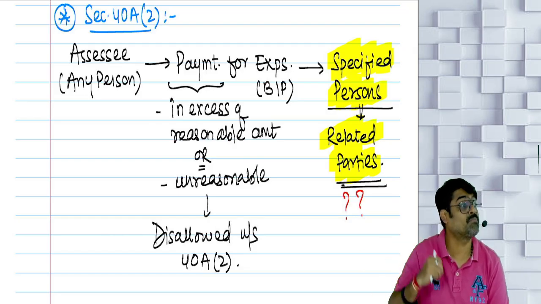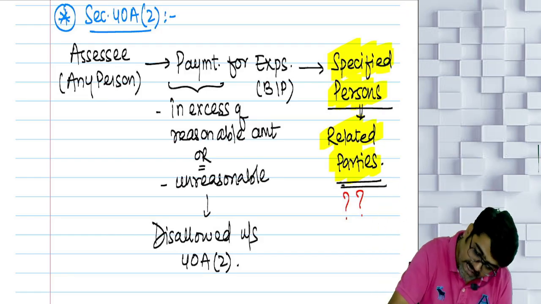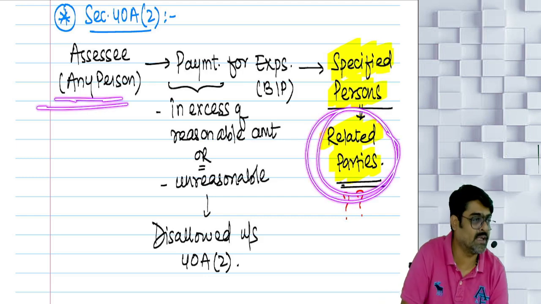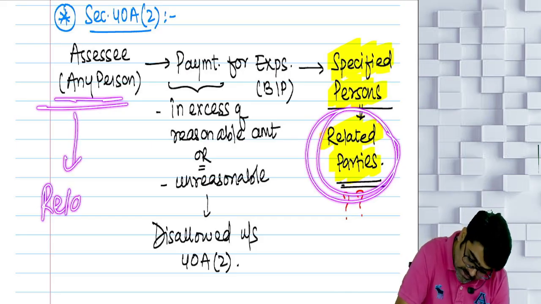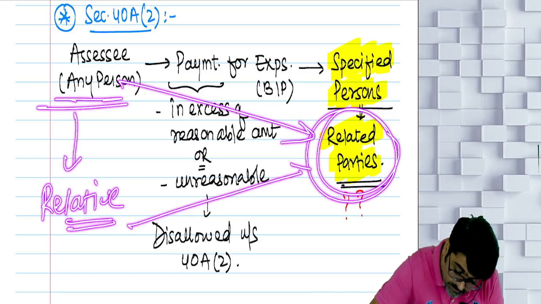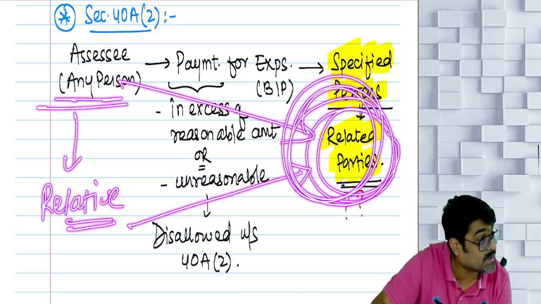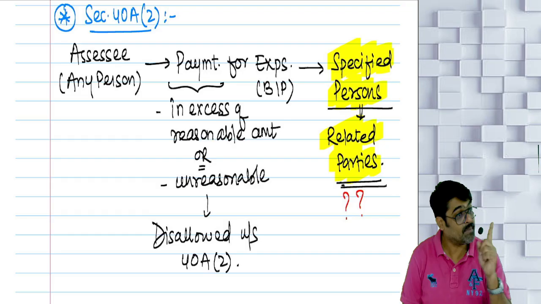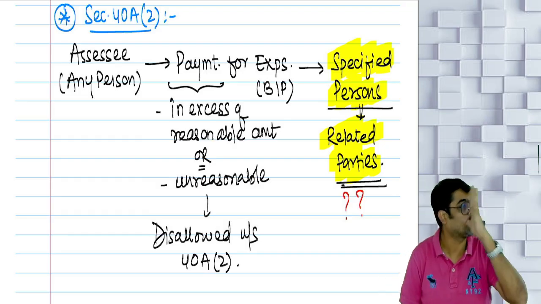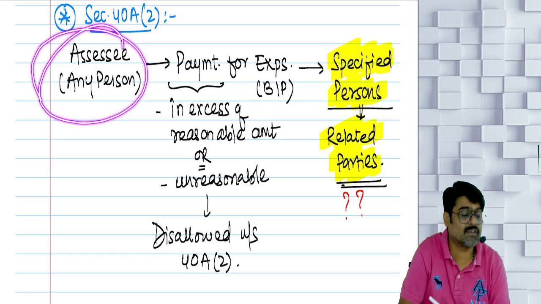If that concern is a company, then 20% or more voting rights. So if the assessee or any of his relatives is having a substantial interest, then that concern will also be treated as a related party. Any payment made to that concern will also be covered by 40A(2) if it is excess payment. Understanding? This is the case when the assessee is an individual.